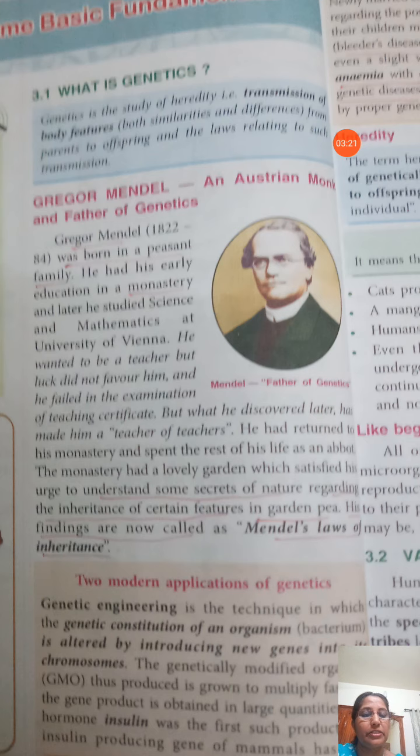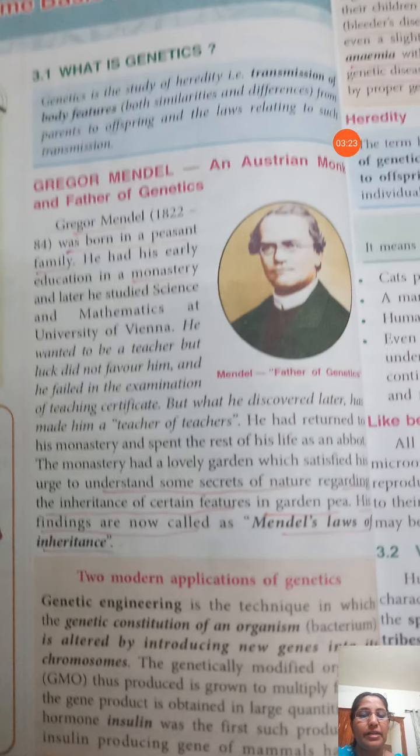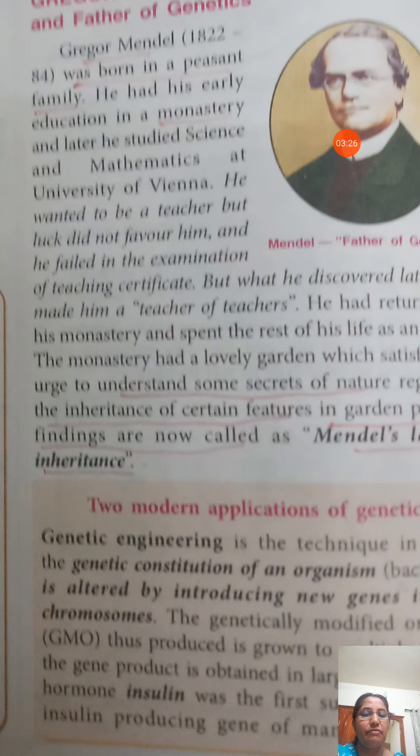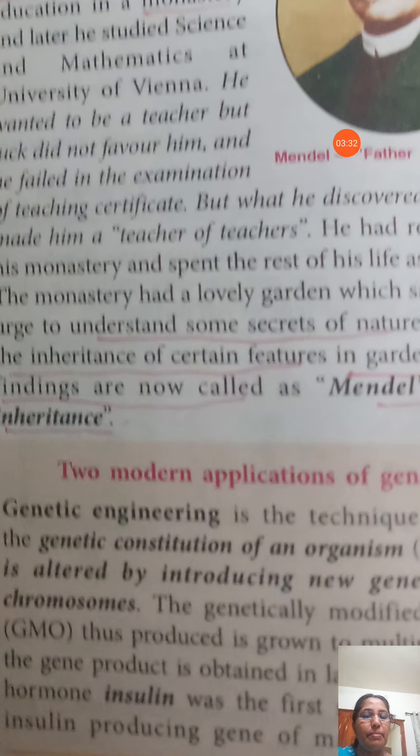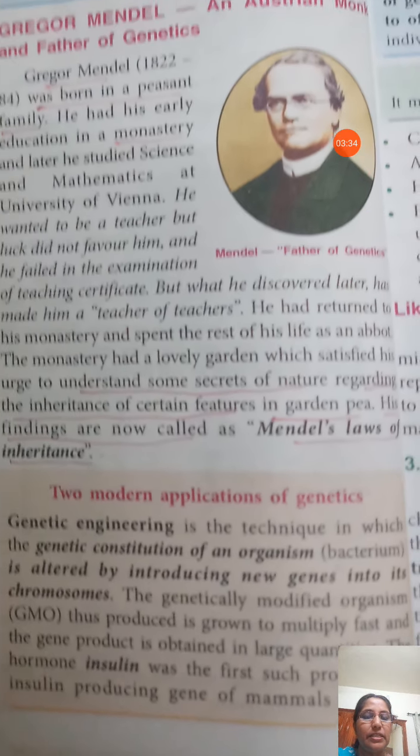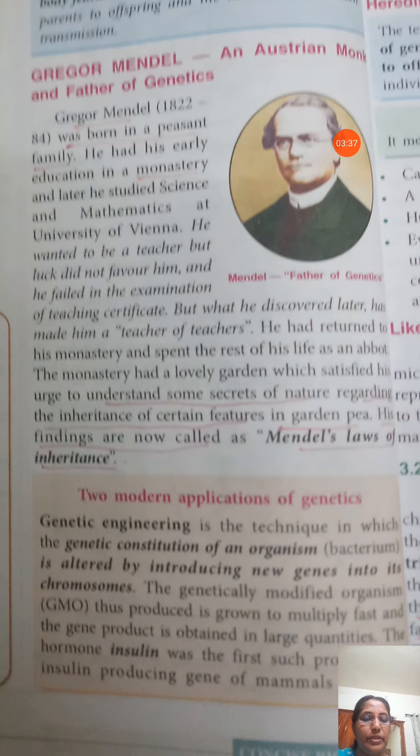In modern days also we are applying this knowledge. Modern applications of genetics are also there. One is genetic engineering, that is, we are altering the genetic constitution of an organism by introducing new genes into its chromosomes. We know that chromosomes are the carriers of heredity, or the genes. We introduce new genes into the organism's chromosomes, and that is how we alter the characteristics of the organism. That process is known as genetic engineering.